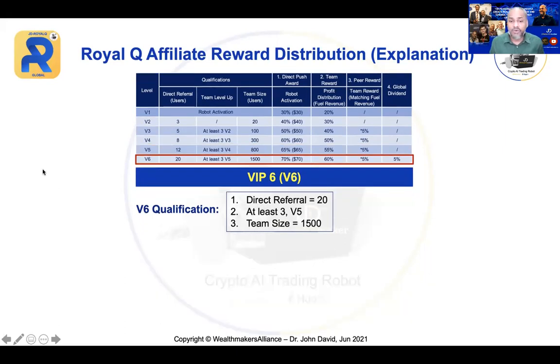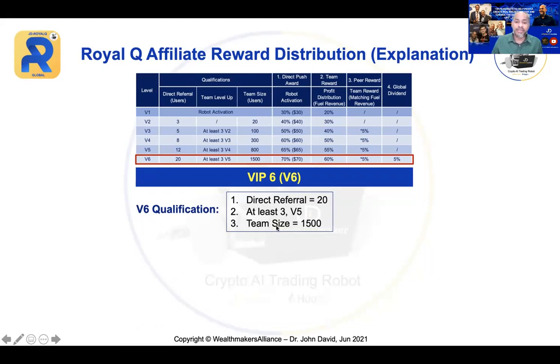And finally, we go for V6. V6, you got 3 qualifications. Now you need direct referral, how many? 20. That's why I told you earlier, just look for 20 directly under you. That's easier, right? So that 20 will start to grow another 20. So the whole strategy here is 20 by 20. Now here you need at least 3 V5.